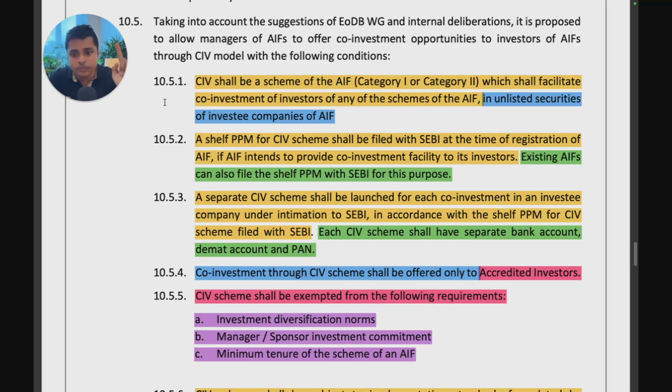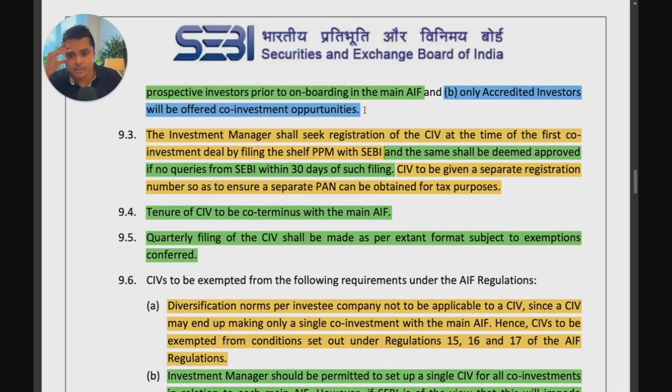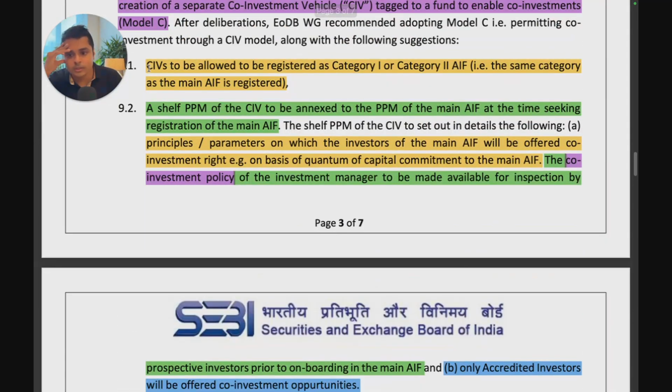First, they are saying that the co-investment vehicle shall be a scheme of the AIF category 1 and 2, which shall facilitate co-investment of investors of any of the schemes of the AIF in unlisted securities of investee companies. So they'll have a separate scheme of the same AIF. This is actually good because if you do a new AIF, which is what the working group proposed, right? They said that you do co-investment vehicles registered as a category 1 and 2 AIF.